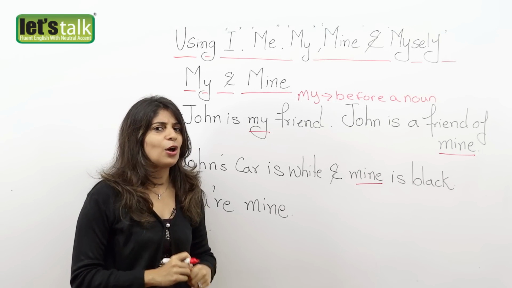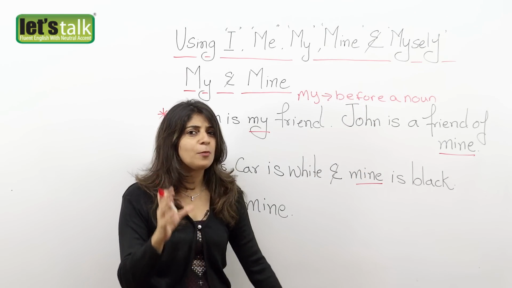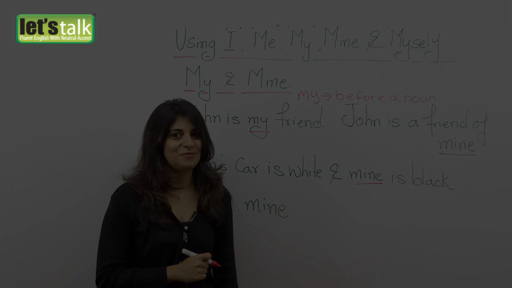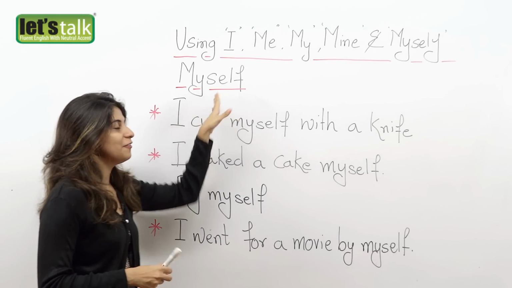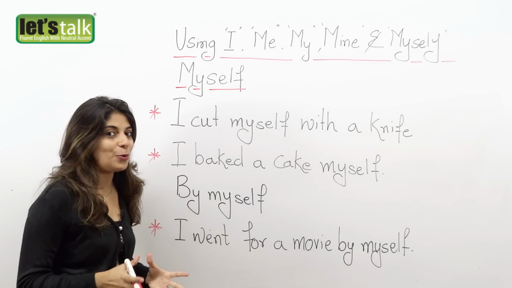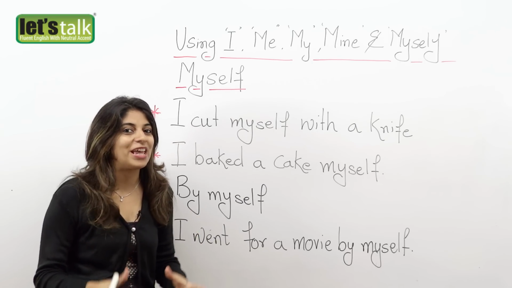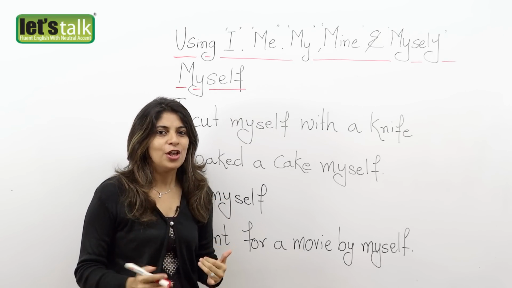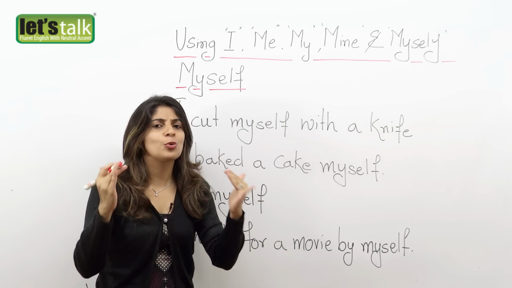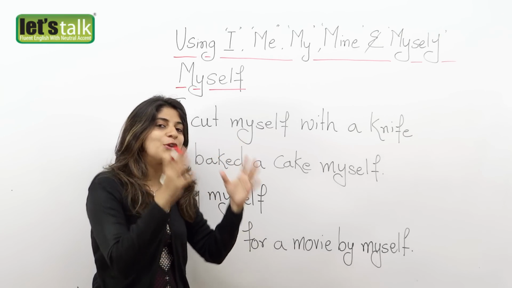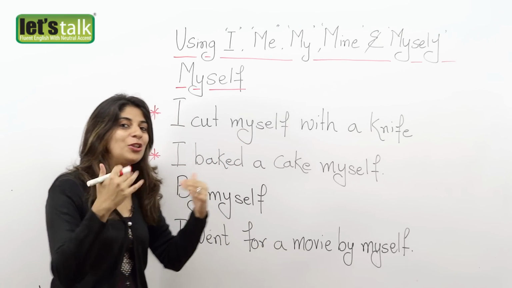And now let's have a look at myself. So when we use the word myself. Now the word myself is a pronoun which is used when you are performing an action on yourself. So there's nobody else who's doing something to you, okay? So you are performing an action on yourself.